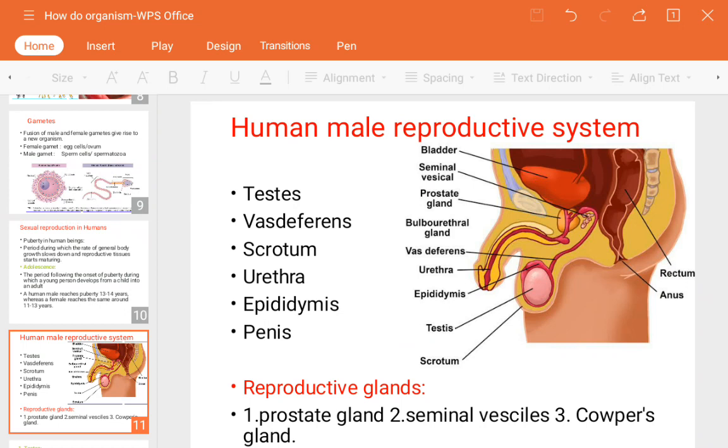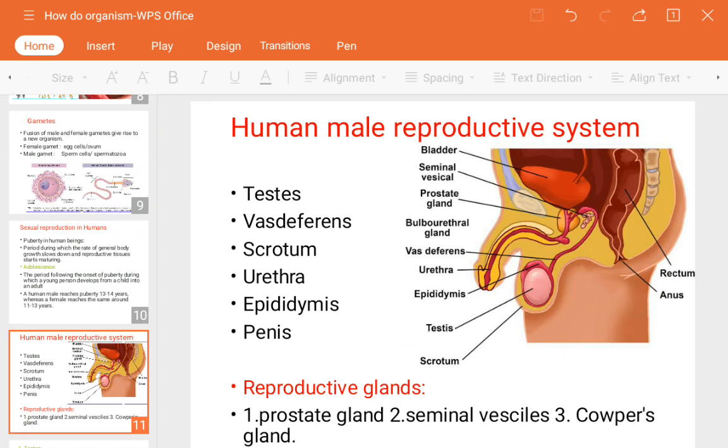The human male reproductive system consists of different portions: the testis, vasa deferens, scrotum, urethra, epididymis, penis, and different glands known as reproductive glands, like the prostate gland, seminal vesicles, and Cowper's gland. These glands help in the production and movement of the sperm.